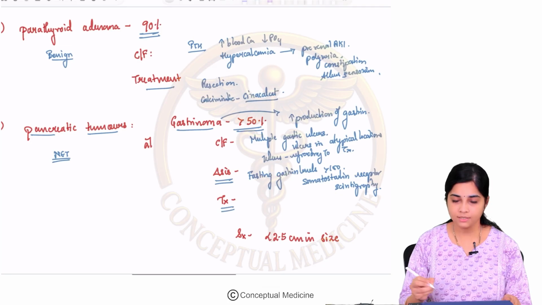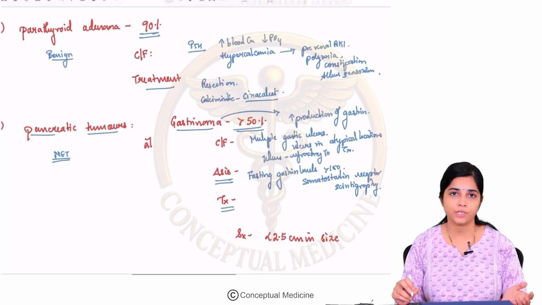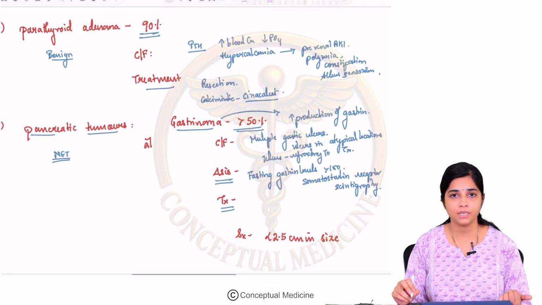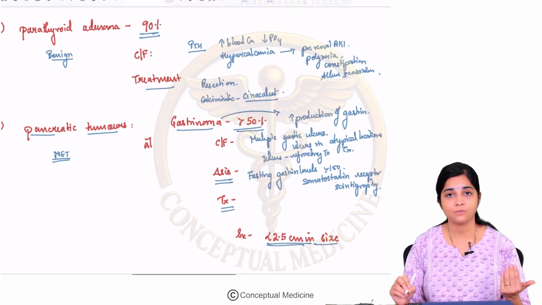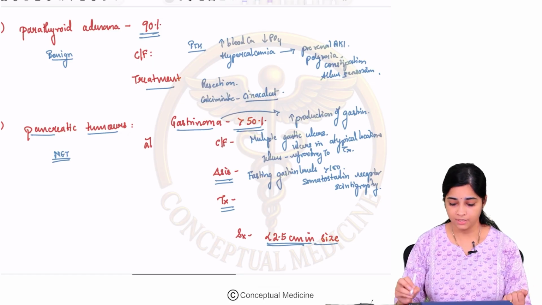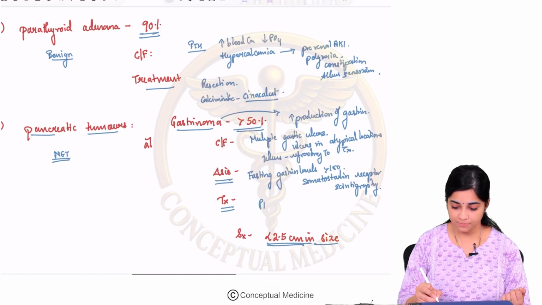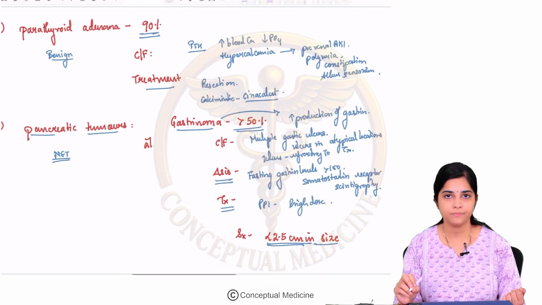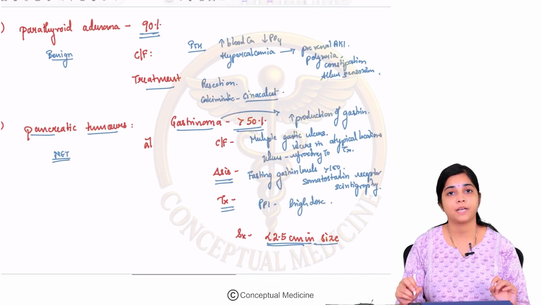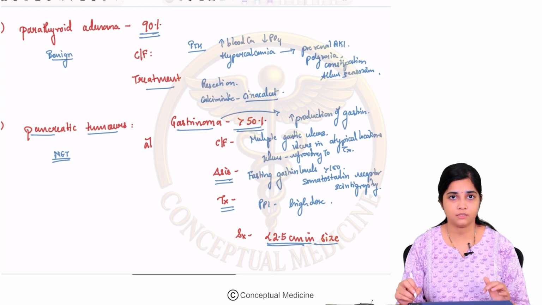So how do you treat it? If the gastrinoma is localized, you can resect it. Many a times it may not be localized. So if it is less than 2.5 centimeters in size, you can do a surgery and remove it. But otherwise you will have to do medical management with high dose PPI. Okay, so this is about the first pancreatic neuroendocrine tumor, which is your gastrinoma.